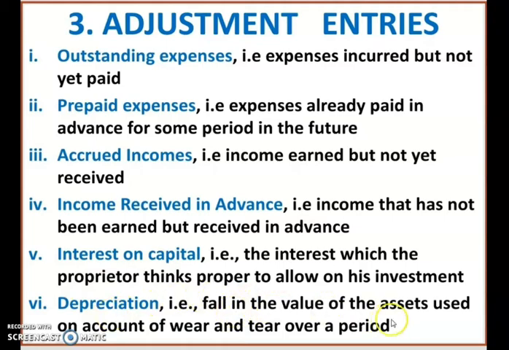Depreciation is the fall in the value of assets used on account of wear and tear over a period. Suppose you have a bike or a car, so regular use of this asset will reduce the capacity of that asset. So its value decreases as and when we use it over the period. So that term is known as depreciation. So fall in the value of fixed asset is known as depreciation. Okay, so these are some of the adjustment entries.